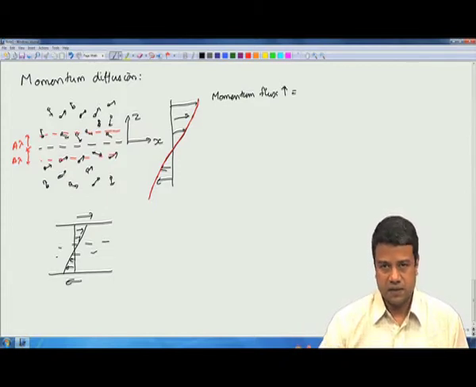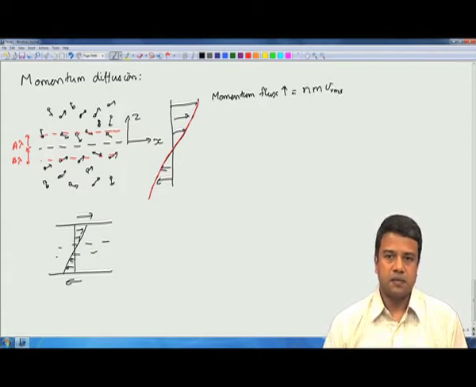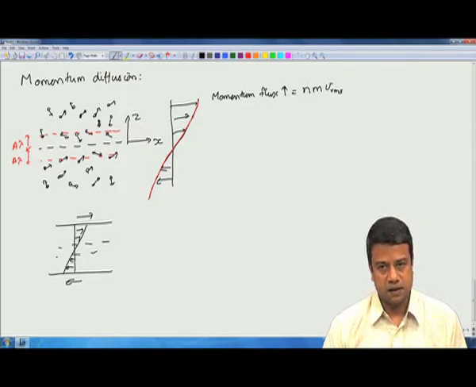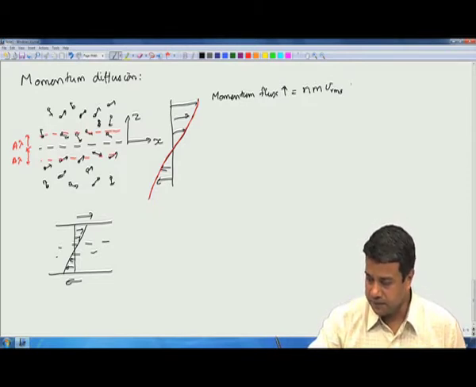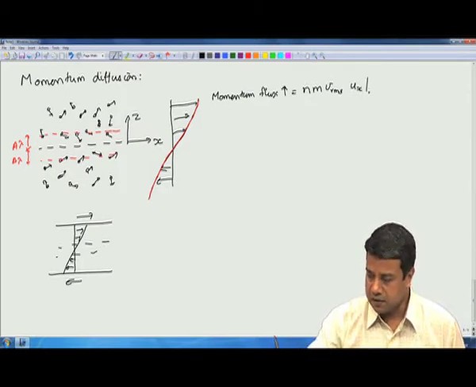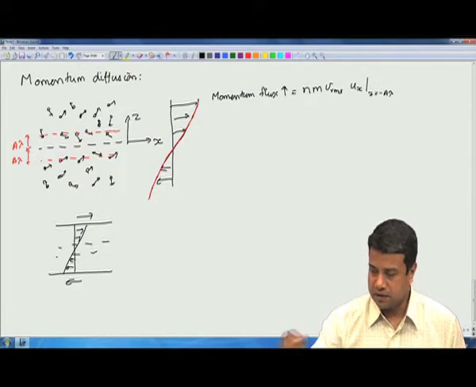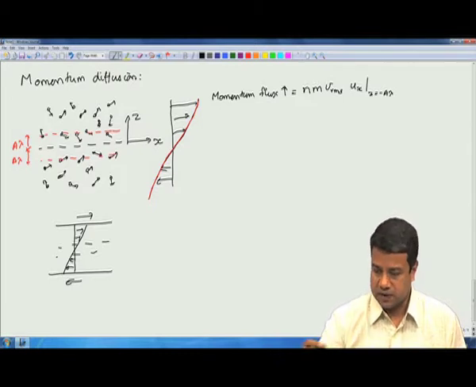So, it is going to be equal to the mass flux, which is equal to the number density times the mass of a molecule times the RMS fluctuating velocity. Mass flux is just the mass density times the root mean square of the fluctuating velocity. The mass density is the number density times the molecular mass, times the mean velocity of the molecules at a location z equal to minus a lambda. That is the approximate expression for the momentum flux going upwards.